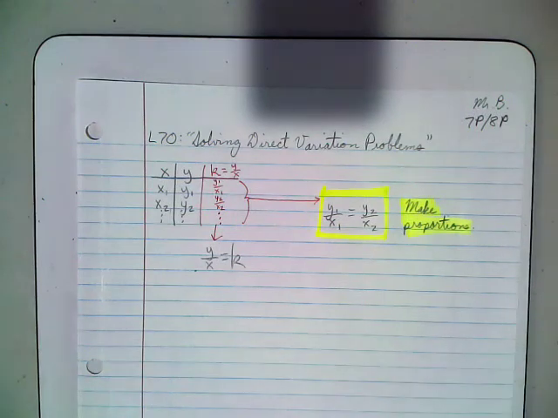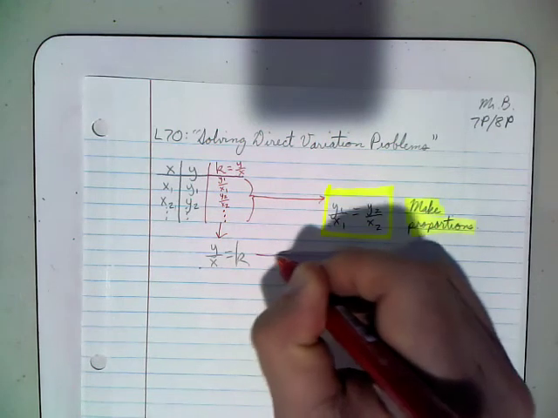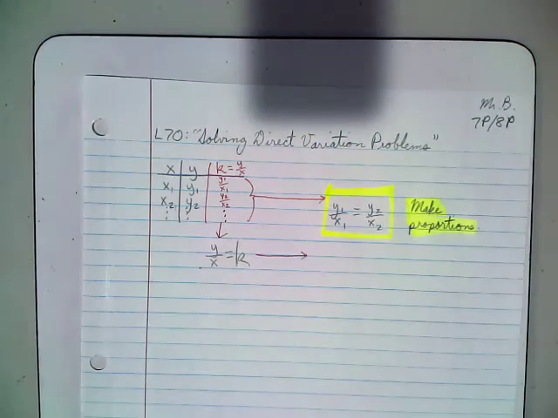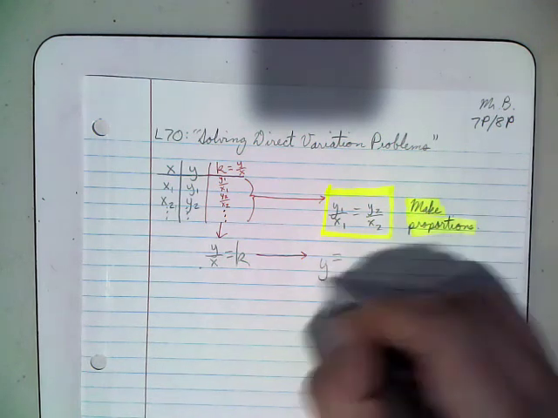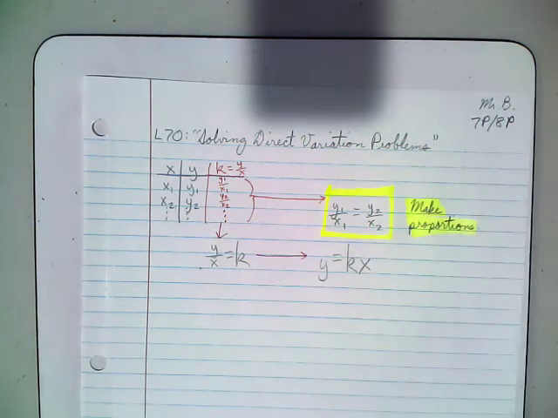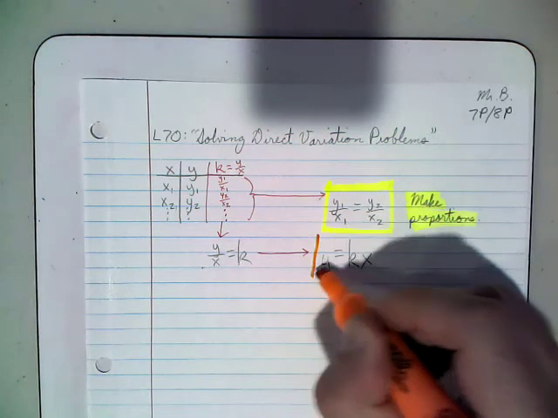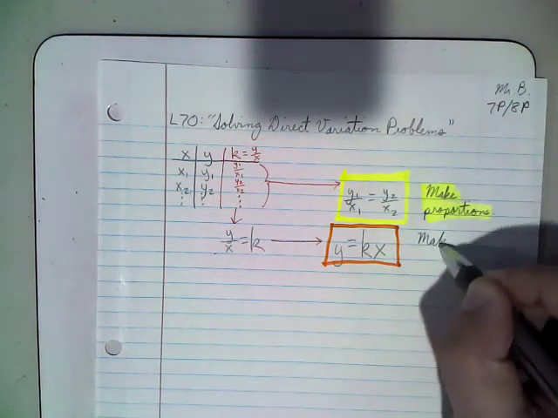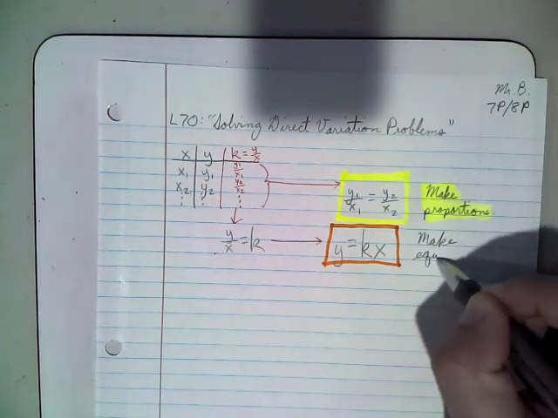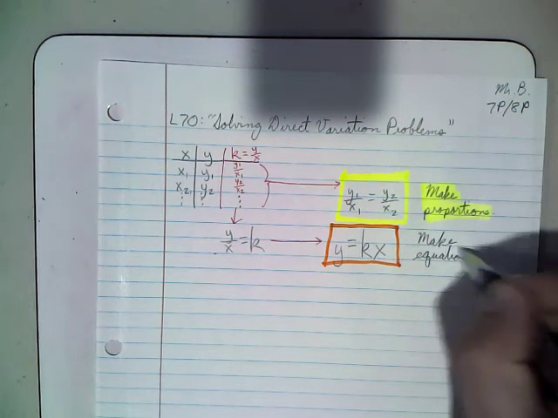Then we can take this and, using some algebra, construct the equation y equals kx. And so this is a second thing that we do to solve direct variation problems, is we can instead make equations.